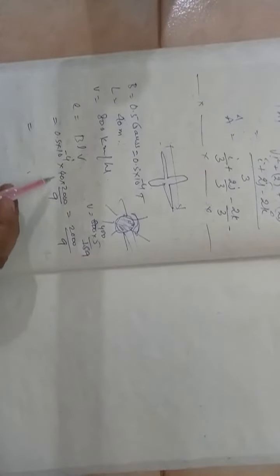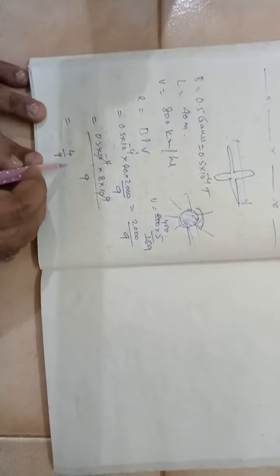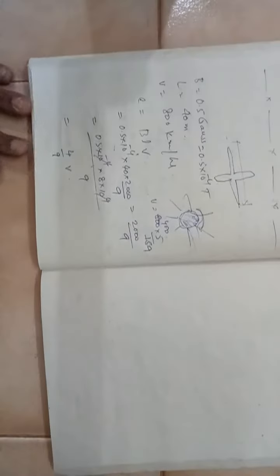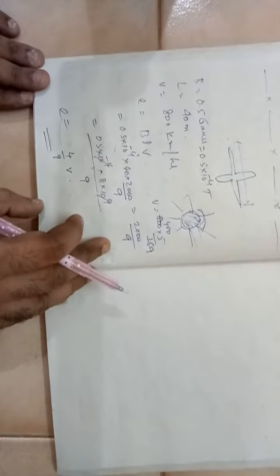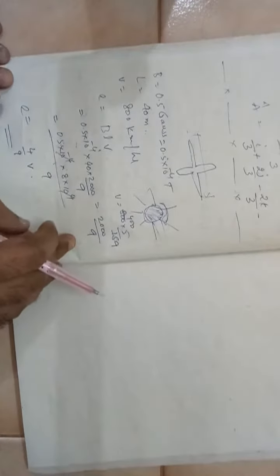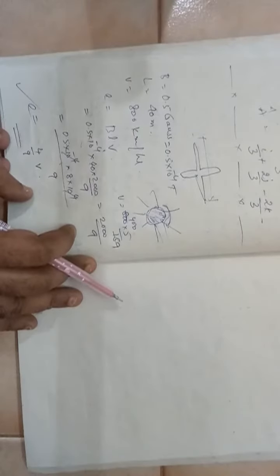So this is 0.5 into 10 to the power of minus 4, and this is 8 into 10 to the power of 4 divided by 9. So these two gone. 8 into 0.5 is 4, so it is 4 by 9 volts. So this much voltage is induced in the plane because of its motion in the Earth's magnetic field. Okay. So this is how you can calculate